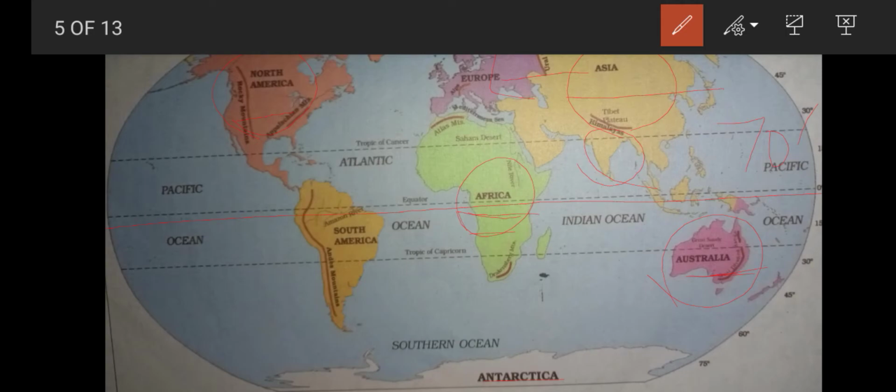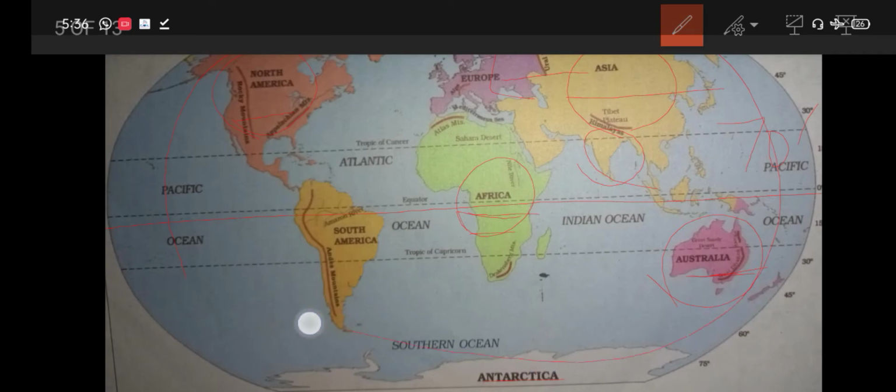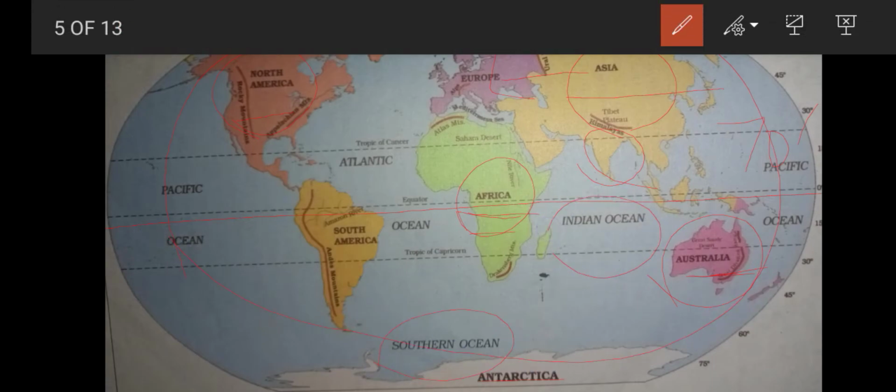Here we can see the oceans also. See, Pacific Ocean. It is completely covered like this. Circular. Southern Ocean, Indian Ocean, Atlantic Ocean. So we have totally 7 continents and 5 oceans. We can see them one by one now.